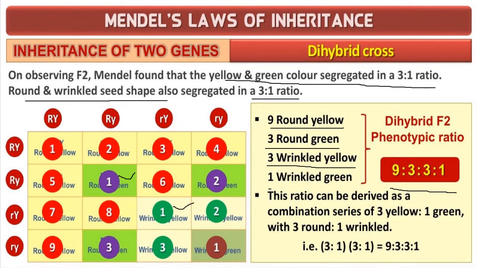Then 1 wrinkled green, which is light purplish in color. So this ratio can be derived as a combination series of 3 yellow, 1 green with 3 round, 1 wrinkled. So this ratio is written in this form, that is 9 is to 3 is to 3 is to 1. So this is a phenotypic ratio.